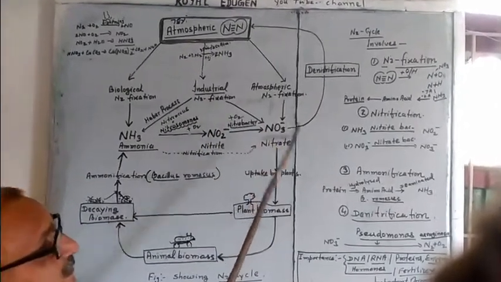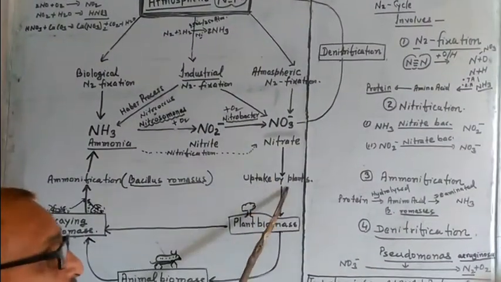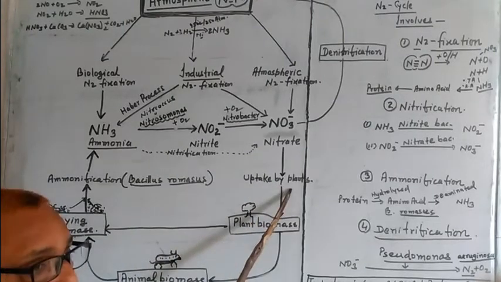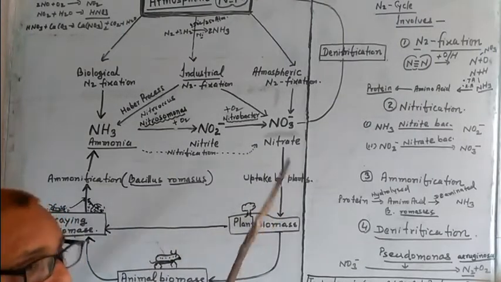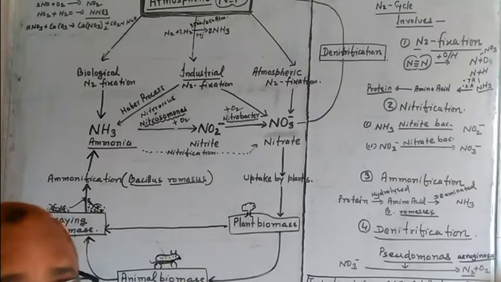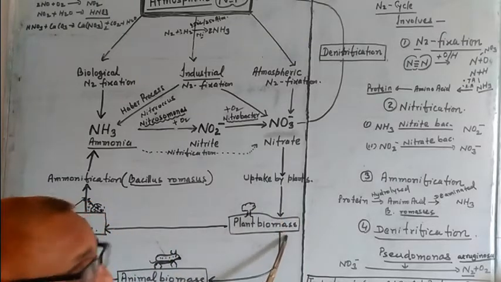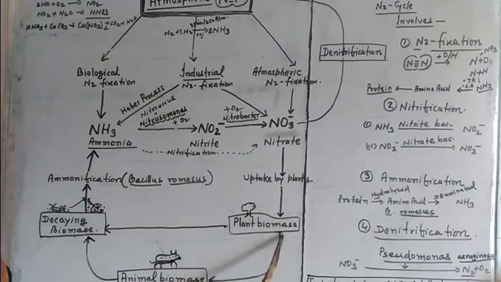then enter into the body of plants, and by passing through the food chain, may be eaten by animals.